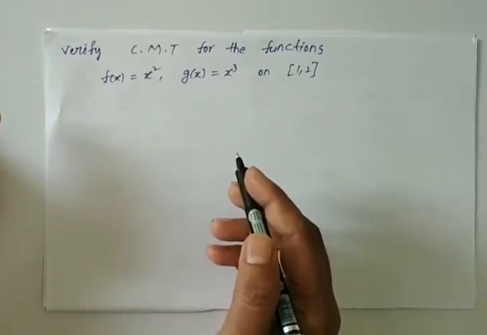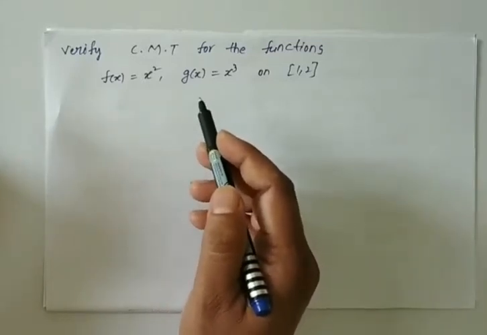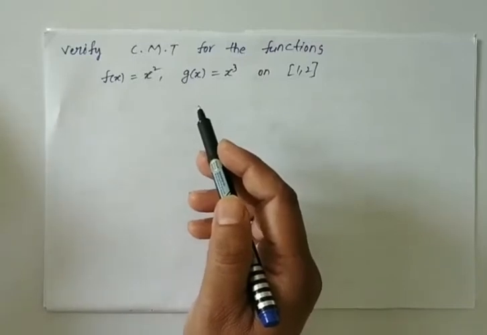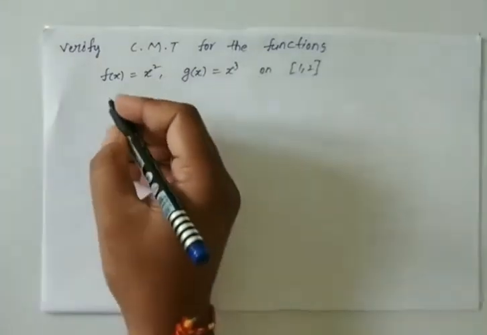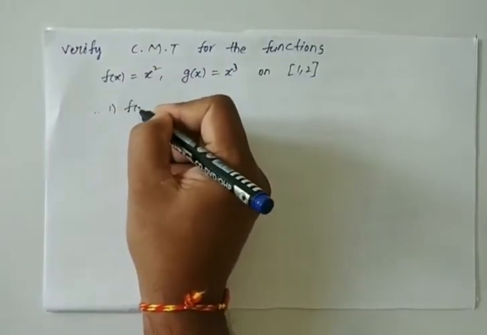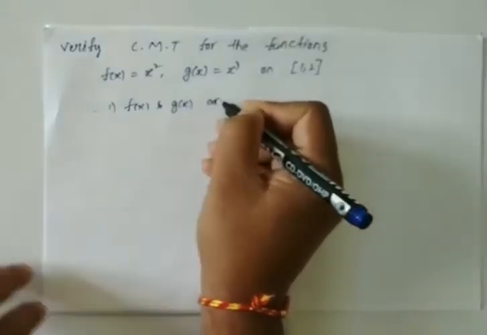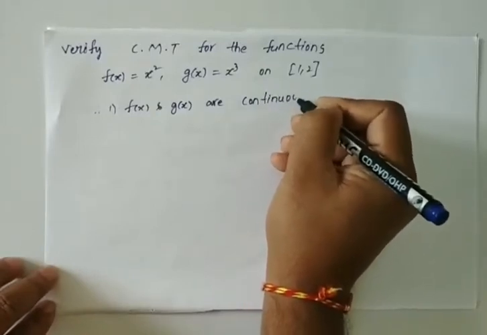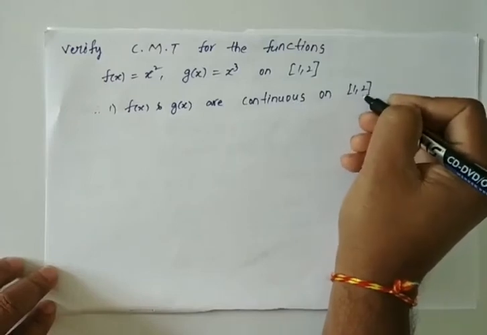You can observe here the given two functions are polynomial functions. Already we know that all polynomials are continuous and differentiable. Write down directly. Here, first one, f of x and g of x are continuous on closed interval 1 comma 2.